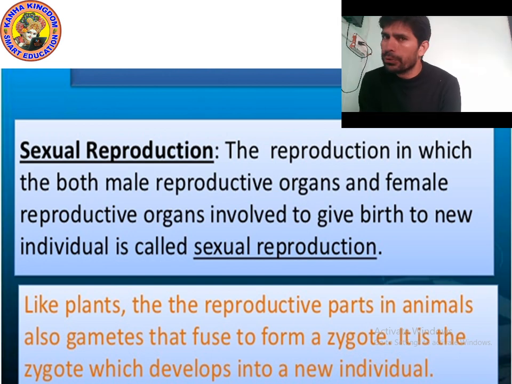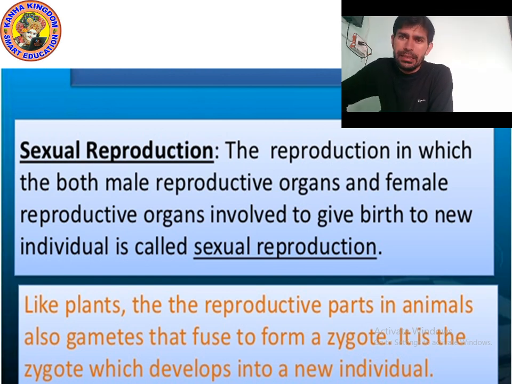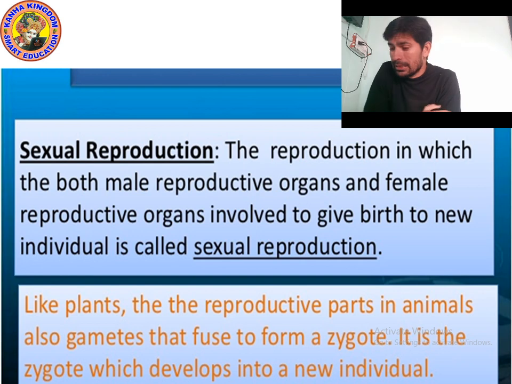Okay, or you can say male gamete is present in male organ, female gamete is present in female organ. So when they fuse together, when they both involve together, then a new thing is formed which is known as zygote. Yes, so it is a long process. It's not as easy as we think.